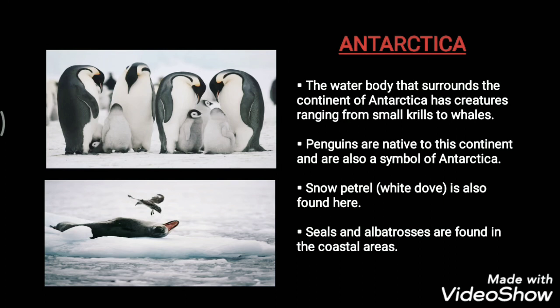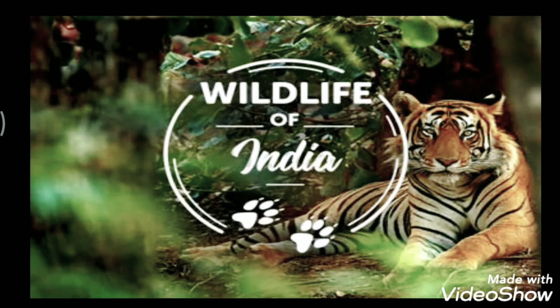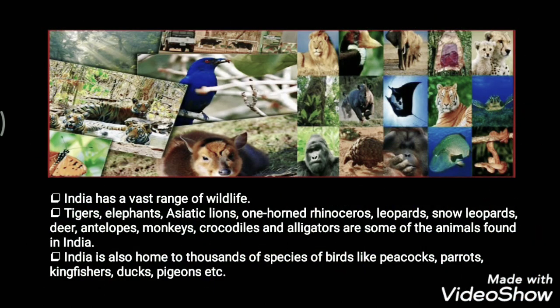Alright, now the snow petrel that resembles a white dove is also found here. A number of seals and albatrosses are also found near the coastal areas. Alright, so these are all the different kinds of wildlife that are available in all the different continents. Now, while we are talking about all the different continents, the next topic that we have is the wildlife of India. Okay, yes children, the wildlife of India.